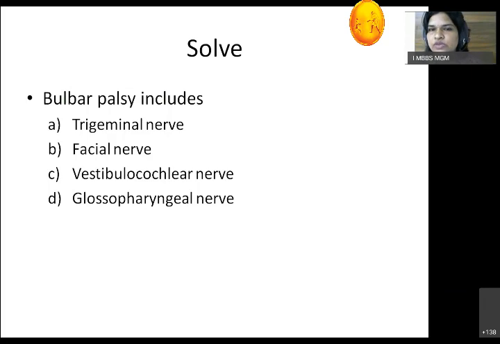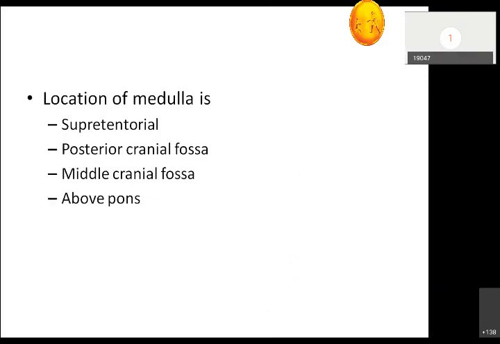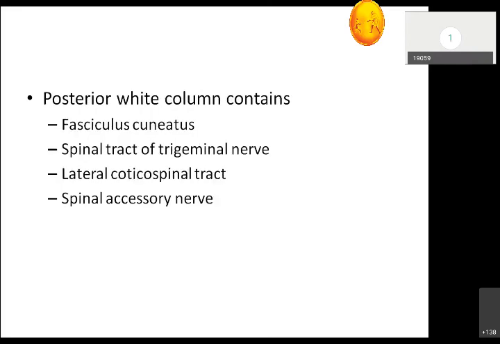Bulbar palsy includes which nerve? Anyone wants to answer? Glossopharyngeal nerve. Yes, that is the 9th cranial nerve. Then the location of the medulla is? Posterior cranial fossa. Spinal tract. Okay, actually it comes more towards the lateral side. The posterior white column contains two tracts: fasciculus cuneatus and fasciculus gracilis.